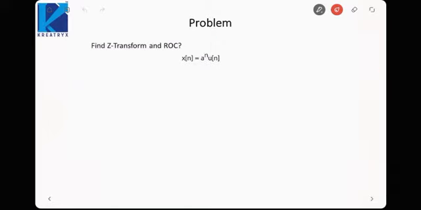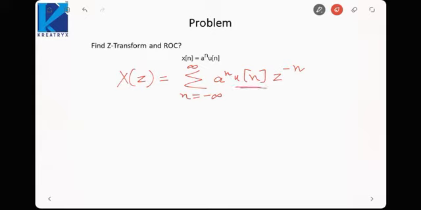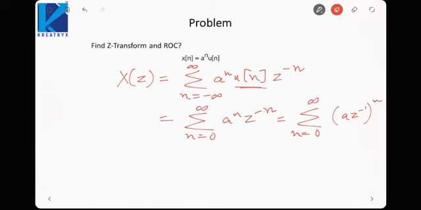Now let us try to find the Z transform for some signals. Suppose the first signal is x[n] equal to a raised to the power n u[n]. Then X(z) is equal to sigma n equal to minus infinity up to infinity a^n u[n] z raised to the power minus n. Due to u[n] being 1 from 0 to infinity, this summation becomes n equal to 0 to infinity of a^n z^(-n), which is the sum of (a z inverse) raised to the power n.